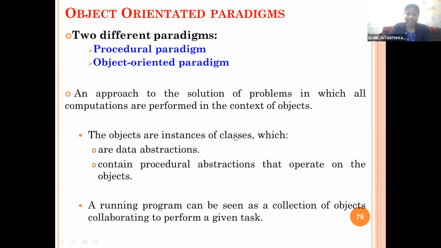It has a collection of objects, or instances of the classes, and within the classes we have data abstractions as well as functional abstractions. So it will have a collection of data, a collection of variables, and a collection of functions. The variables as well as functions are also abstracted in the form of abstraction. The running program can be seen as a collection of objects collaborating to perform a given task. Whenever we execute the program, the objects will be initialized and created, and the operations and transactions are performed based on the objects.